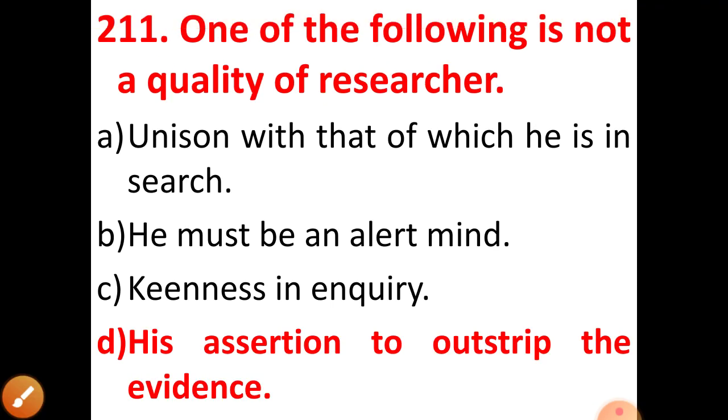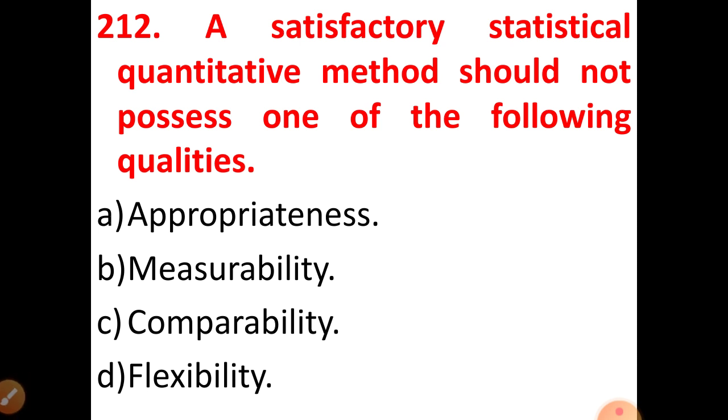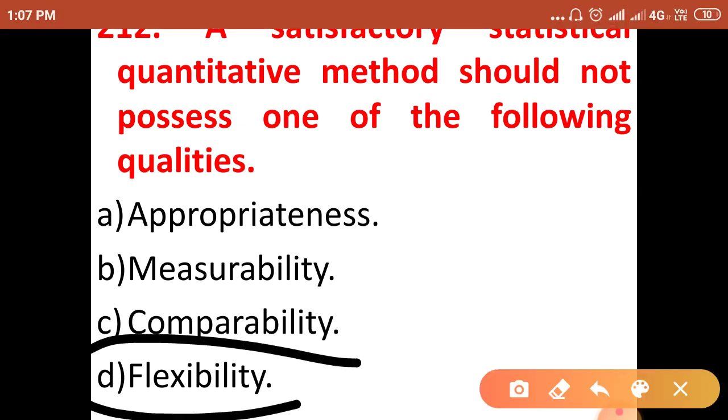So the next question is, a satisfactory statistical quantitative method should not possess one of the following qualities. Here the options are appropriateness, measurability, comparability, and flexibility. So our correct answer will be flexibility, which is not fixed and can be entirely modified. Why is flexibility the correct answer? Basically, qualitative research is typically more flexible, not quantitative research. So option D is the correct answer.